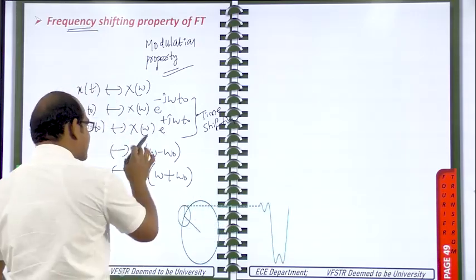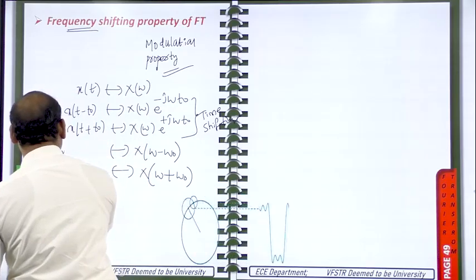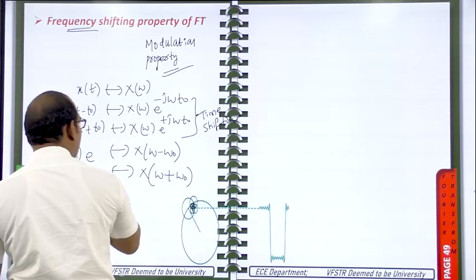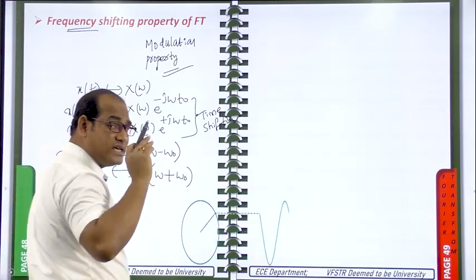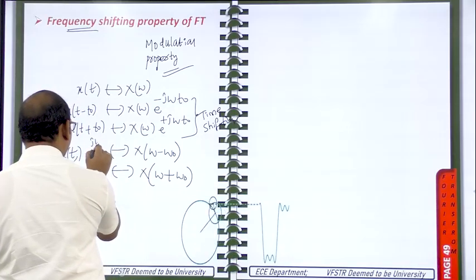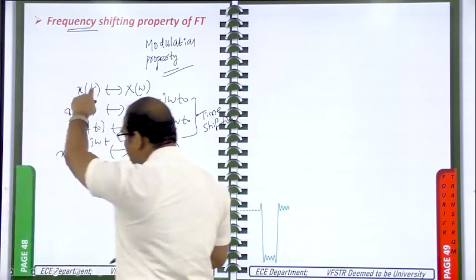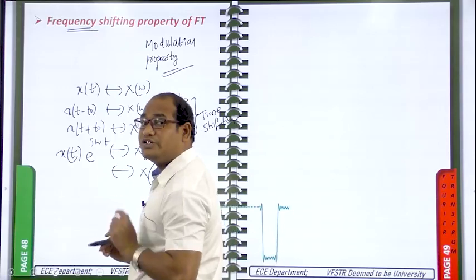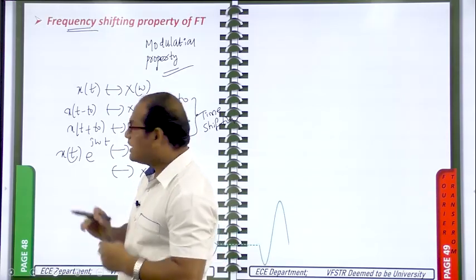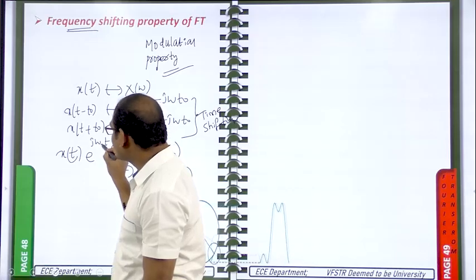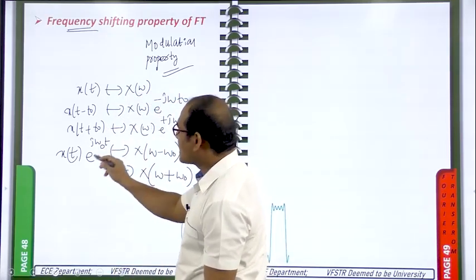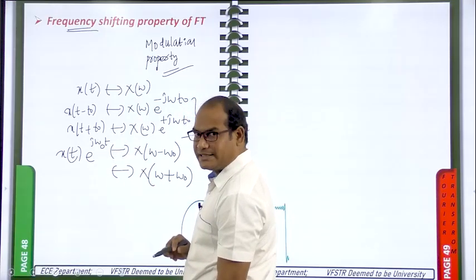Generally X of omega is the Fourier transform of x of t. Because of the shifting, an exponential is required, of the form e power j omega t. The left side is the time domain, so we should have the variable t and not the variable omega. This exponential is because of omega naught, so I have taken e power j omega naught t.